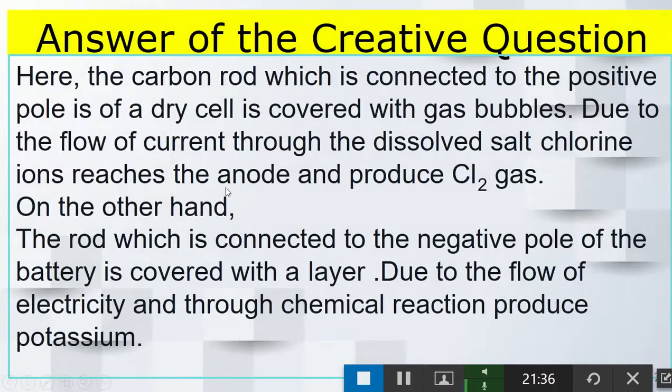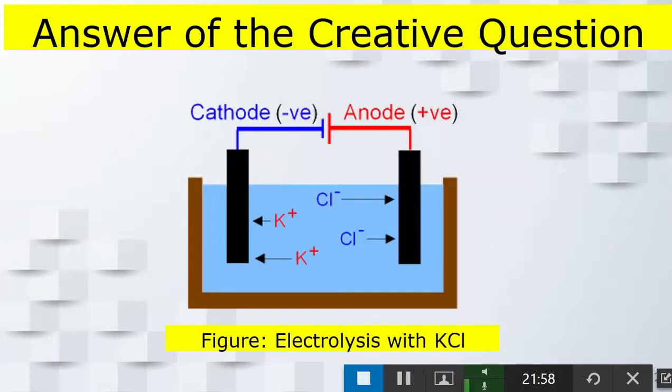So what will happen in the carbon rod, one carbon rod, in anode or cathode? Obviously in anode. Okay, and then what will happen in cathode? You have to write, in anode chlorine gas will form, in cathode hydrogen gas will produce. Okay, this is the figure, you have to draw the figure.